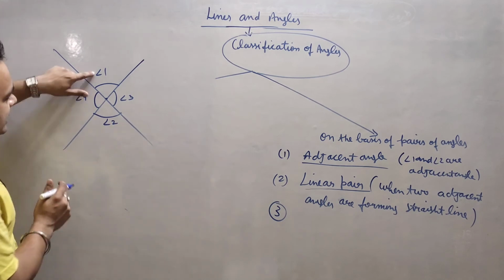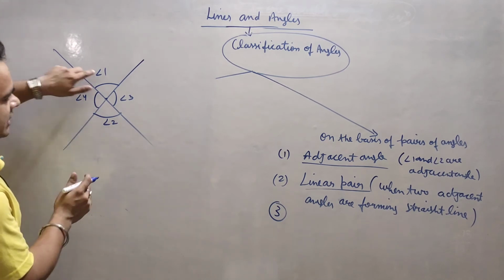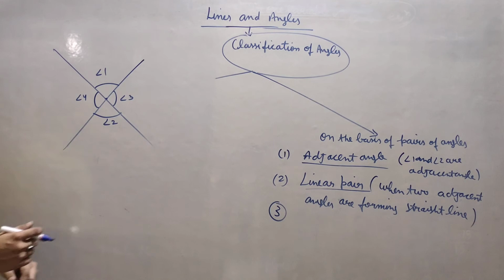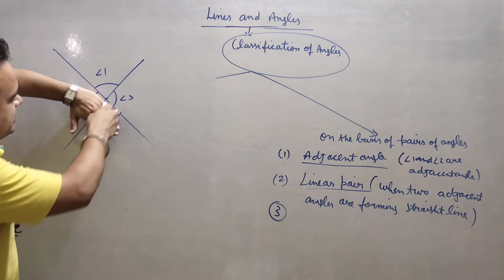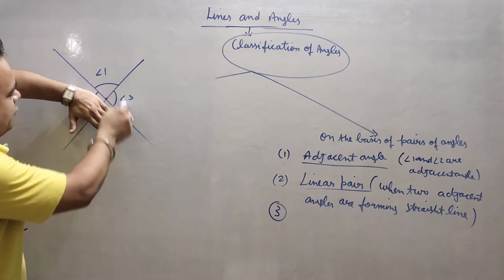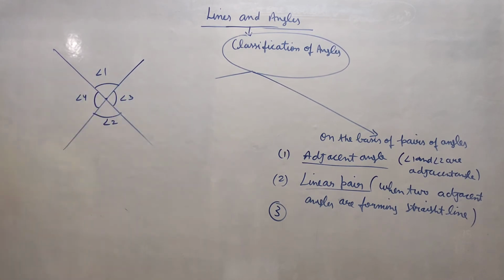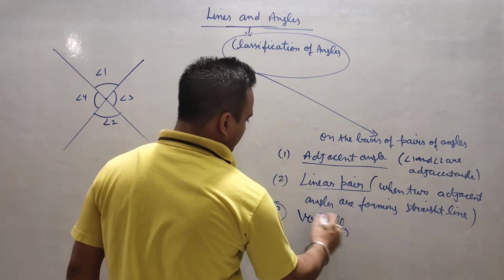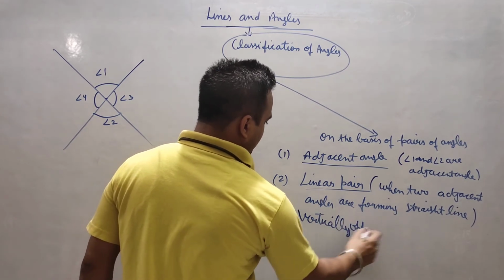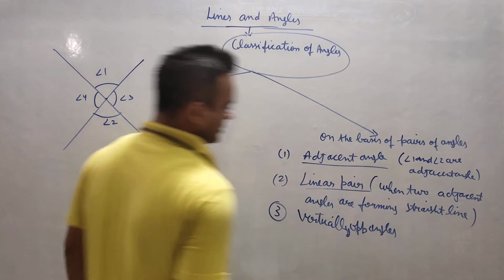Why am I saying each and everything? You can see that angle 1 and angle 3 are forming a linear pair. Why am I saying linear pair? If you just hide this one, then this is like a linear pair because they are forming a straight line and it is equal to 180 degree. And if I say angle 1 and angle 2, I am writing here vertically opposite angles.